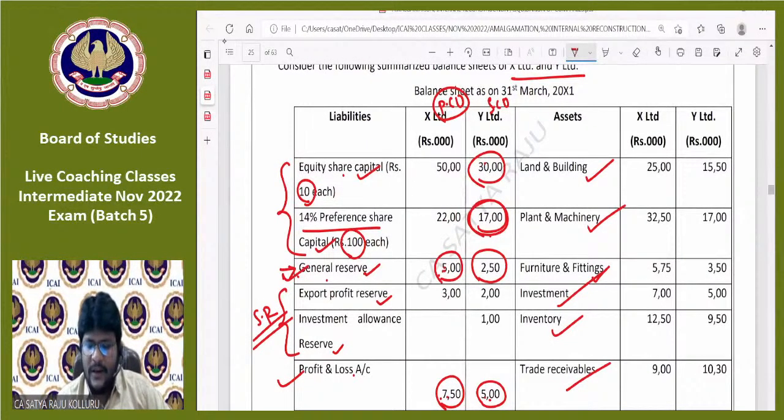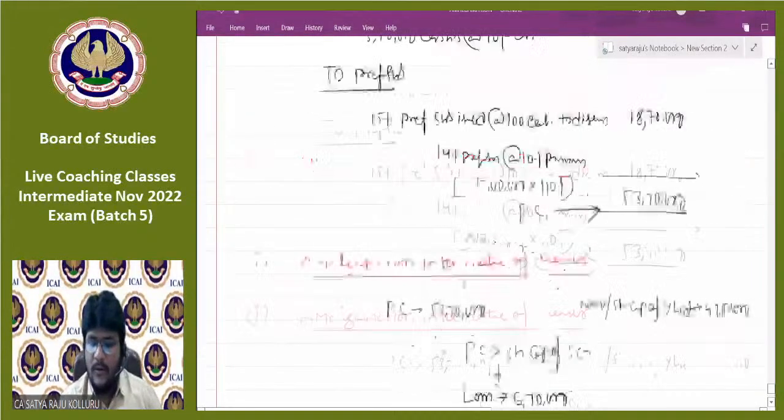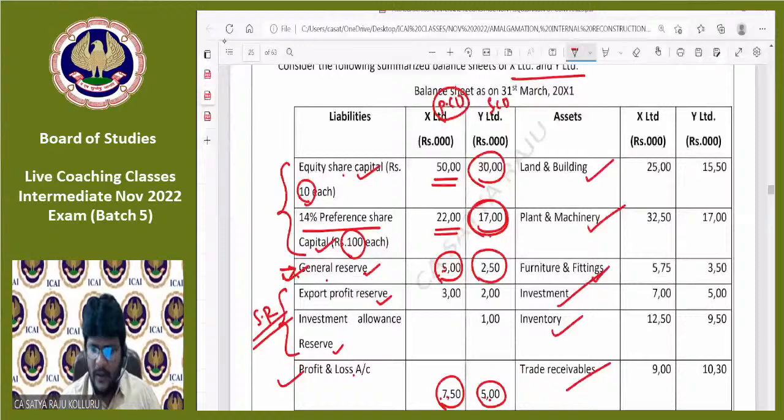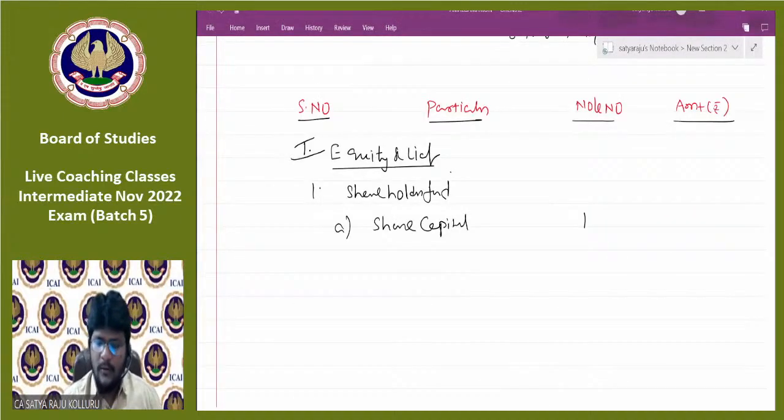The existing equity share capital is 50 lakhs. Preference share capital will be there for 22 lakhs. Apart from this, we are also issuing PC to equity shareholders 35 lakhs. Next, to the preference shareholders in the form of 15% preference shares for 18,70,000. That's why it is better to go for notes, note number 1.